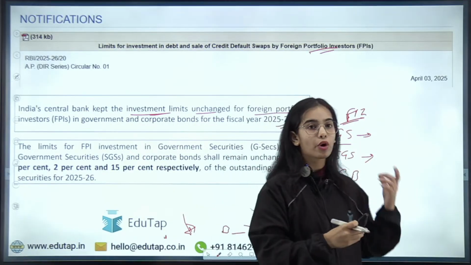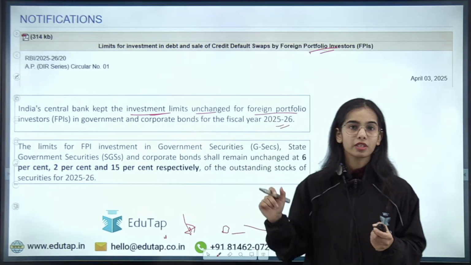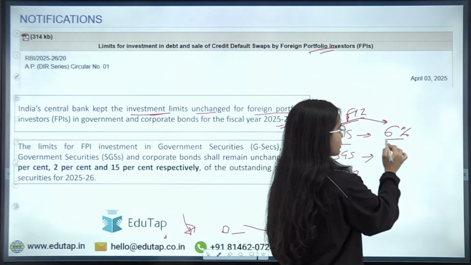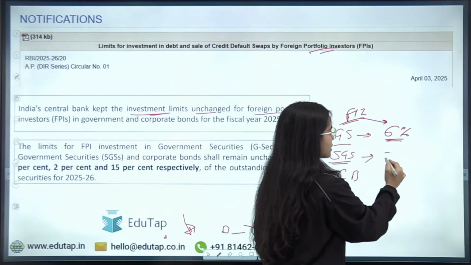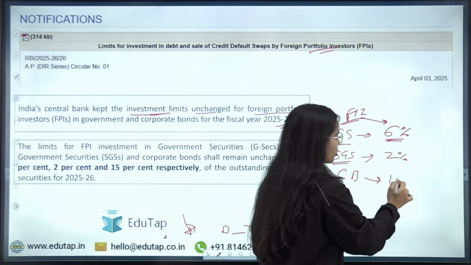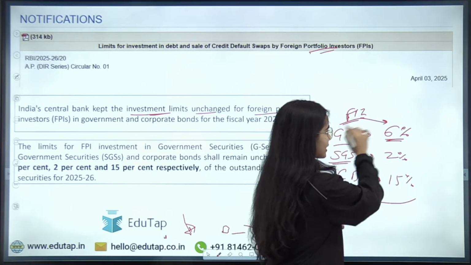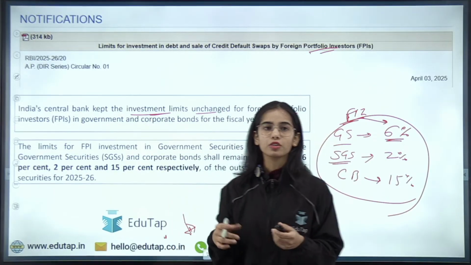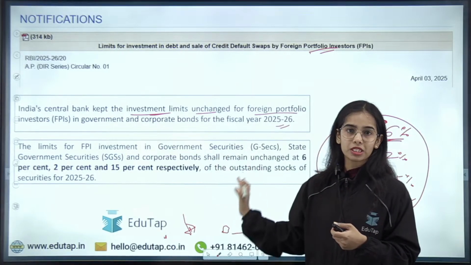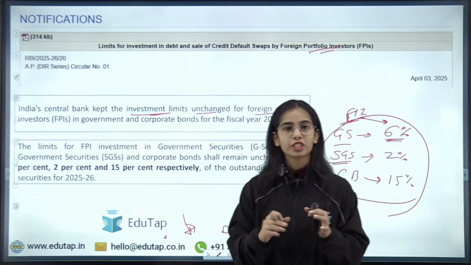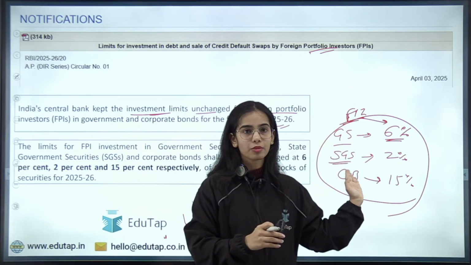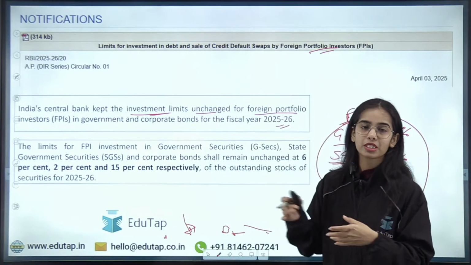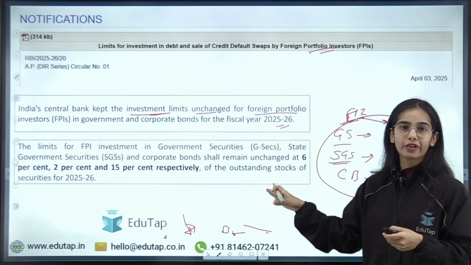So for the government securities, the limit is 6%. For the government securities, the foreign portfolio investment limit is 6%. For the state government securities, the limit is 2%, and for the corporate bonds, the limit is 15%. That is same as the previous year. Okay, and these are the limits for 2025-26. So I hope this is clear that the limits for FPI investment in government securities, state government securities, and the corporate bonds have been determined, and they are same as the previous year for 2025-26 also.